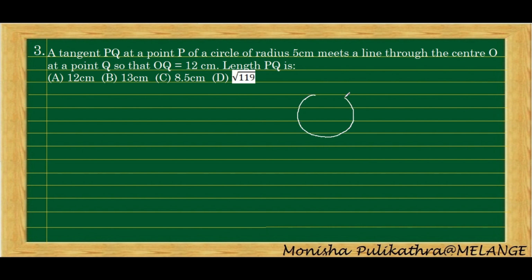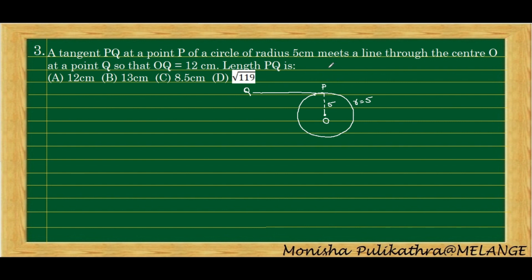So randomly I am drawing a circle. This is a circle with center O, and the radius of the circle is 5 cm. I will write the radius here: 5 cm. Next, a tangent PQ at a point P of the circle. This point P is on the circle. A tangent is a line which touches at only one point. So let it be a tangent where this is P and this is Q.